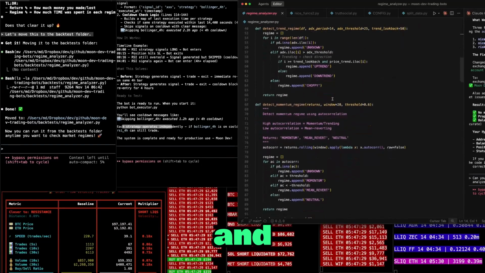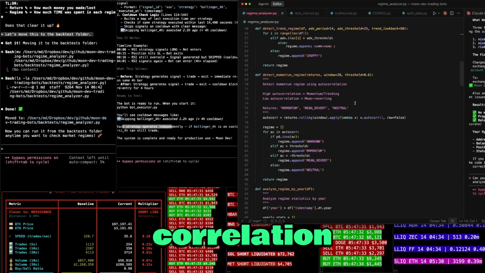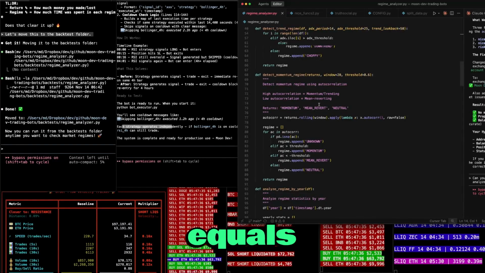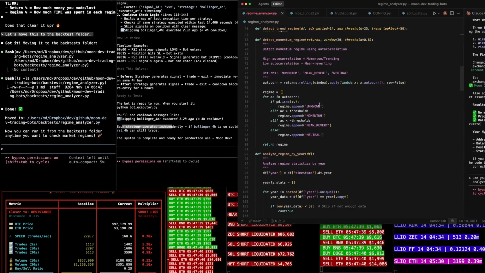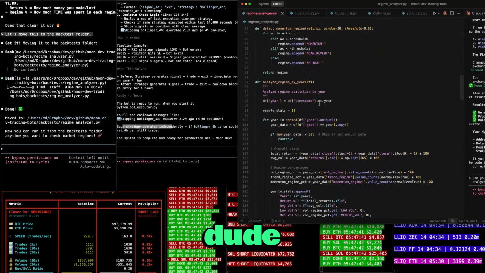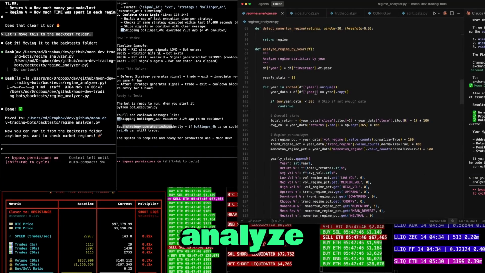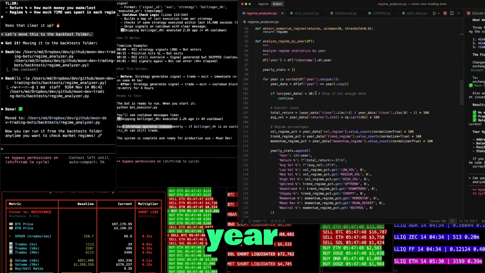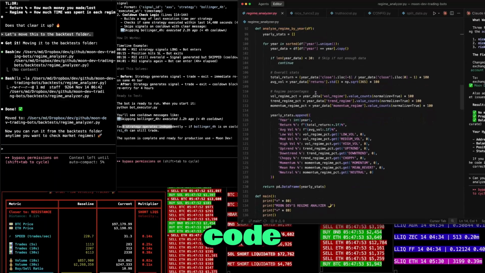Okay, and then we're going to go ahead and look at the momentum regime here. So detect momentum regime using autocorrelation. High autocorrelation equals momentum / trending. Low correlation means mean reverting. Beautiful, beautiful, beautiful, dude. I can't believe how fast we can do this. Analyze regime by year. Analyze regime statistics by year. You can see here all the code.